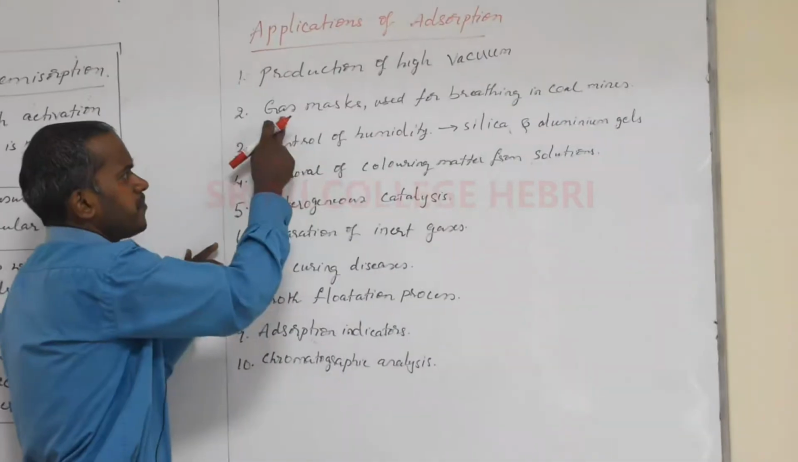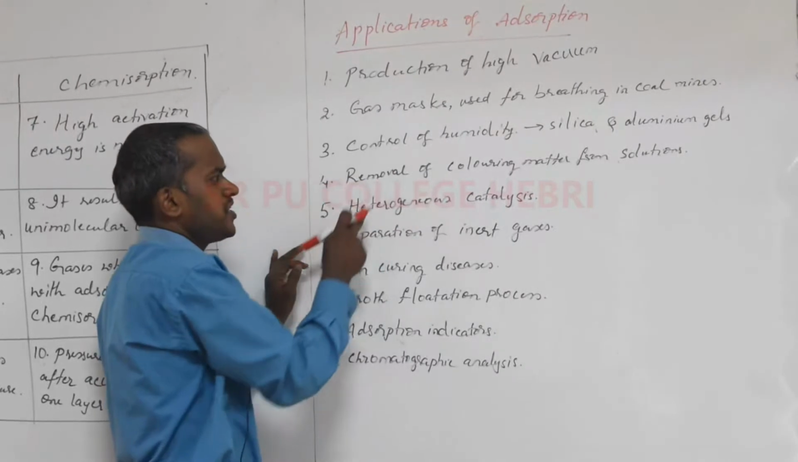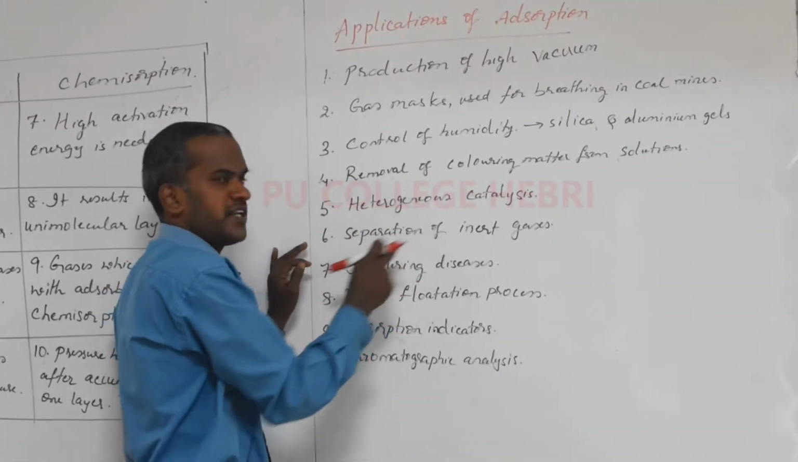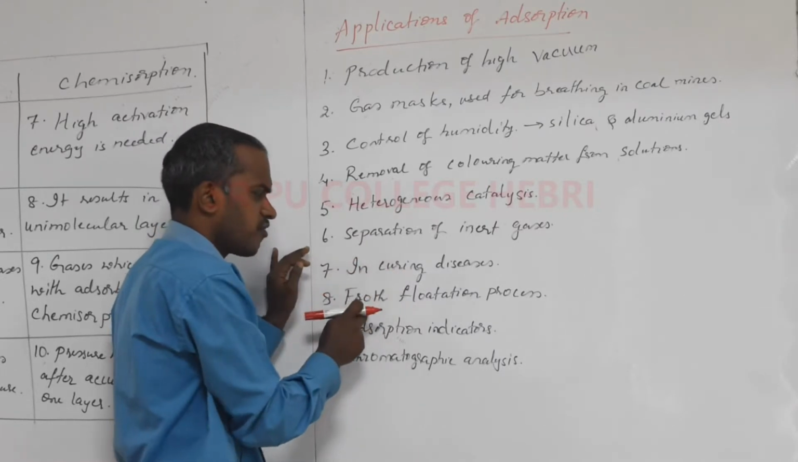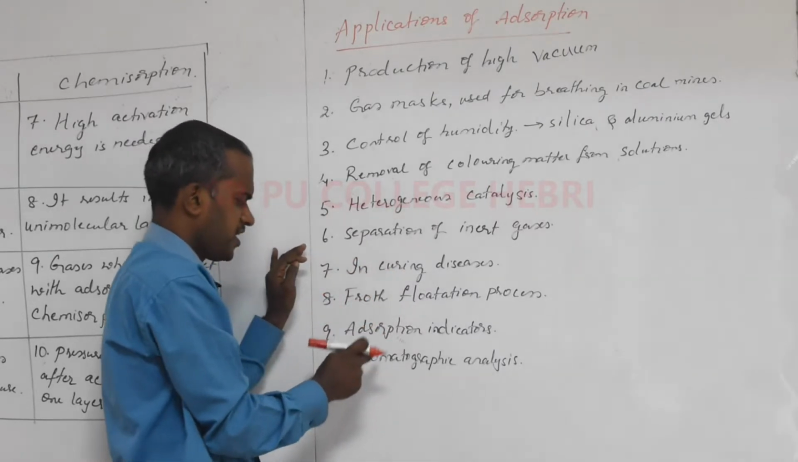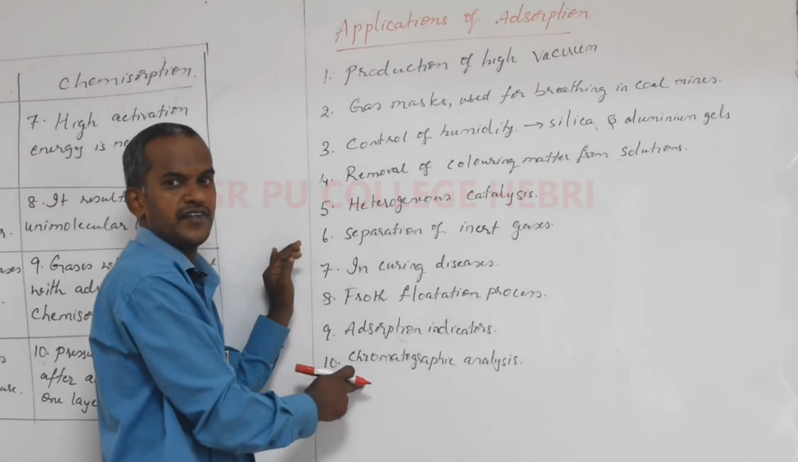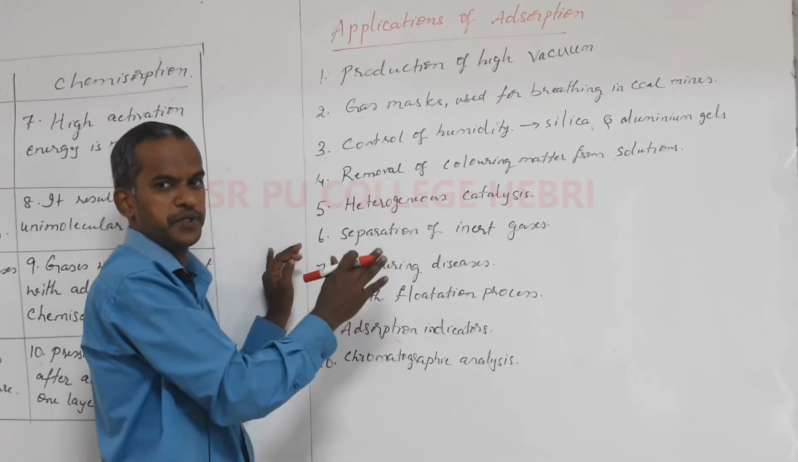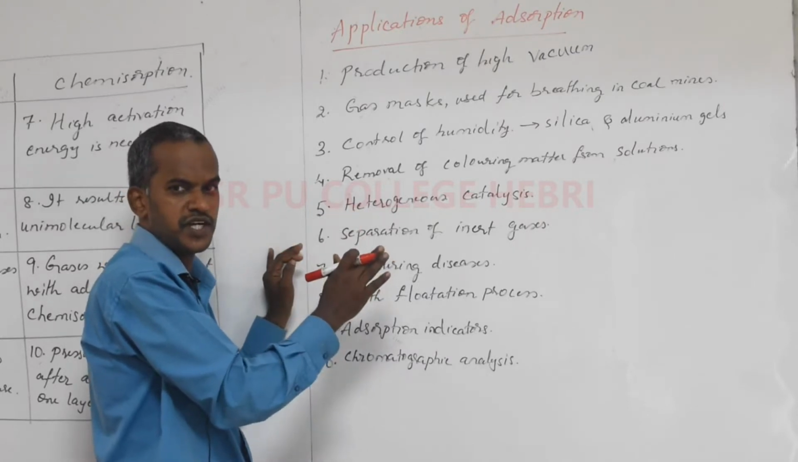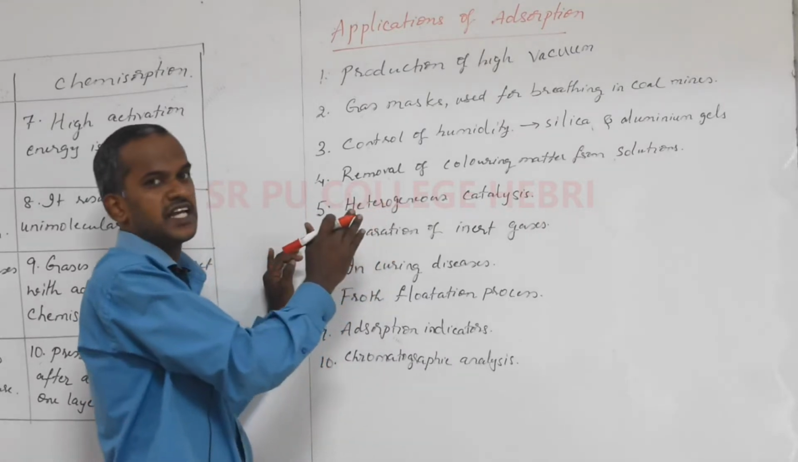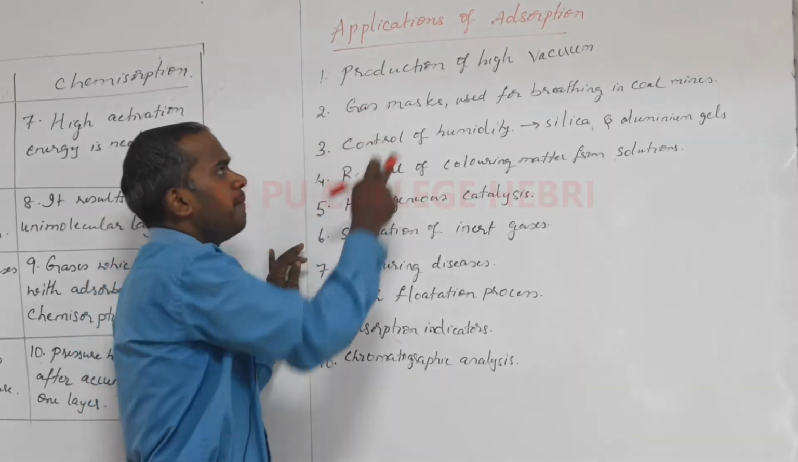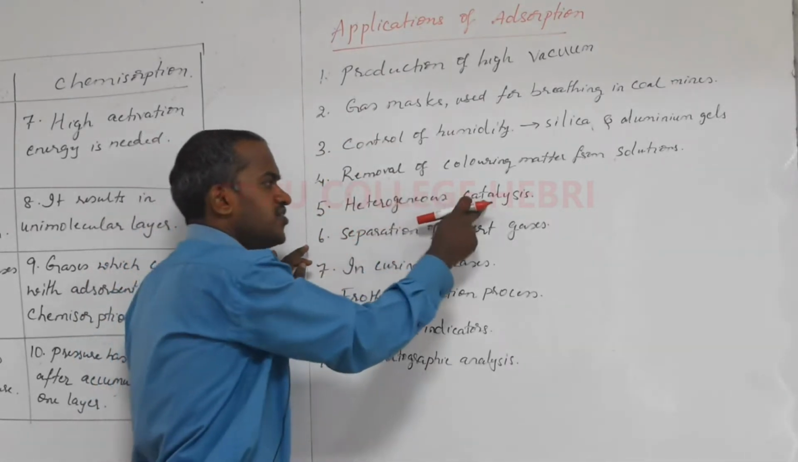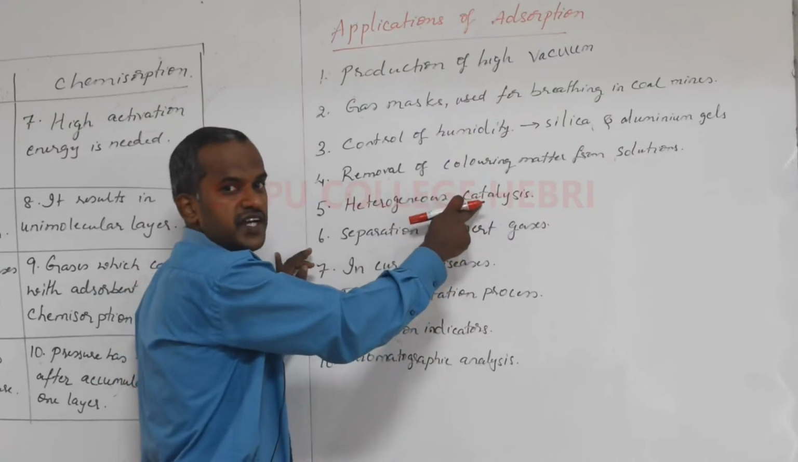Production of high vacuum, gas masks, control of humidity, removal of coloring matter from solution, heterogeneous catalysis, separation of inert gases, curing of diseases, froth flotation process, adsorption indicators, and chromatographic analysis. So these are some of the applications of adsorption. Okay, so in this class we studied the differences between physical and chemical adsorption and the applications of adsorption. In the next class I will continue with catalysis and the types of catalysis in detail.